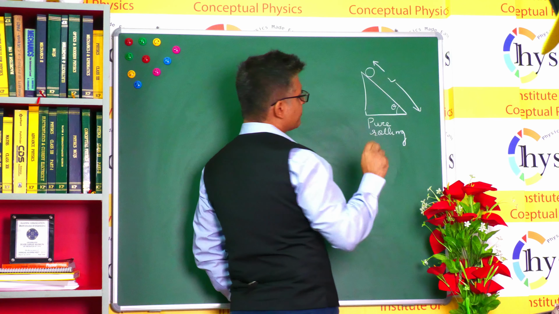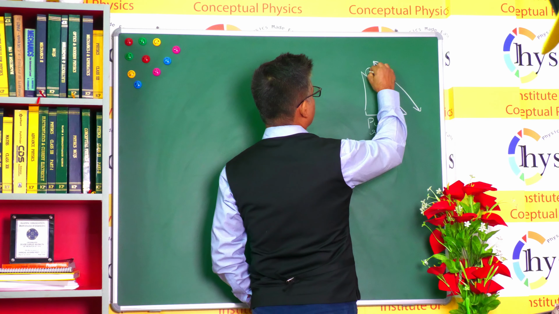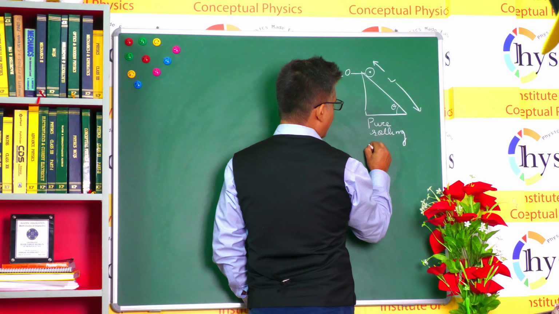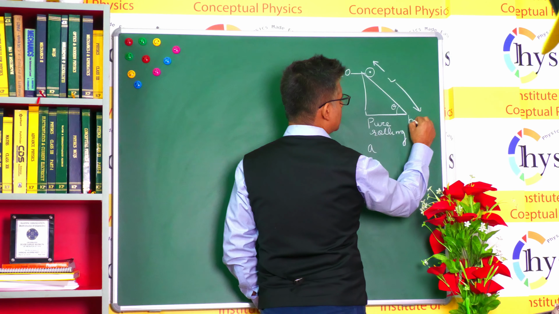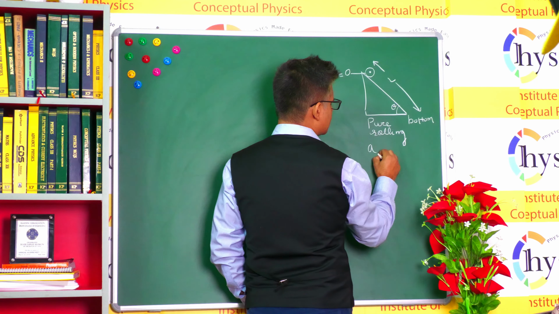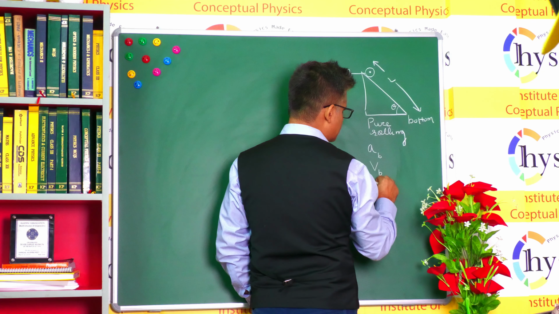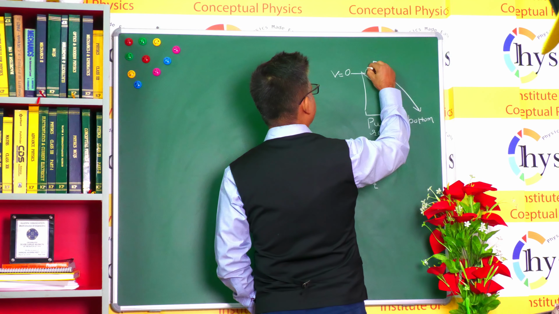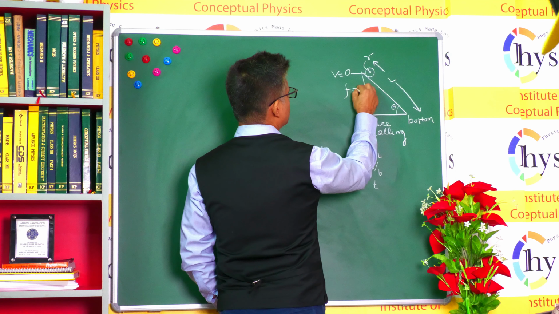The mass of the body is given, and the question is, when it is starting from rest, which means the velocity is 0 here, what is the acceleration of the body when it reaches bottom? So let's say this is bottom. And then what is the velocity at the bottom, and how much time does it take to come down? This is the body which has a radius which is given to be R. So this is without friction. So friction is equal to 0.